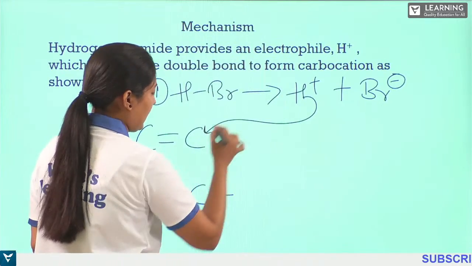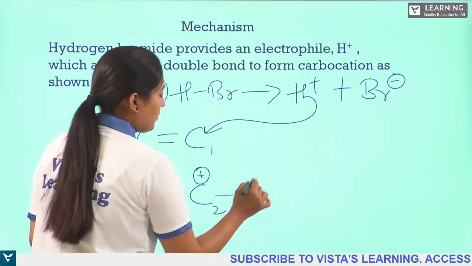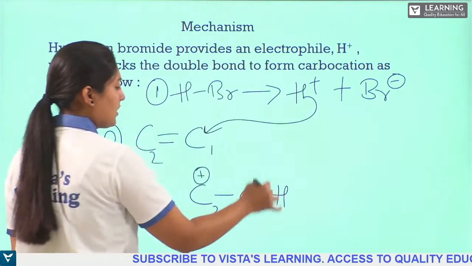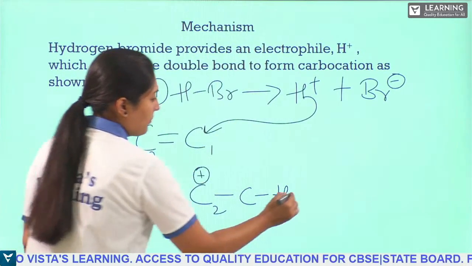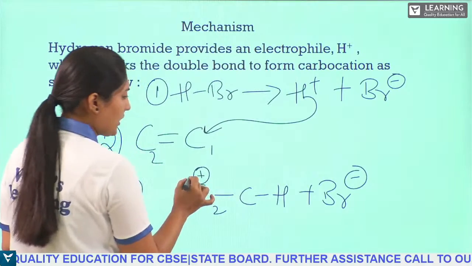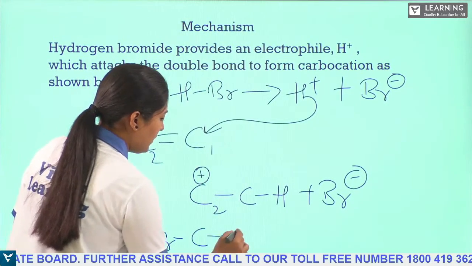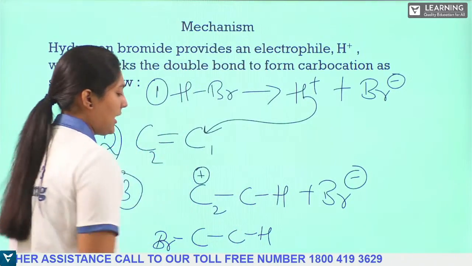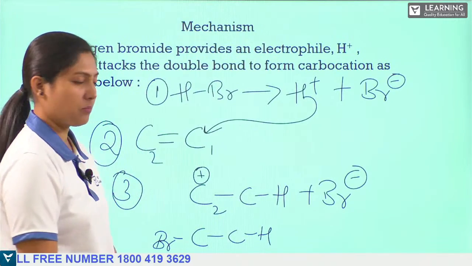So if the hydrogen attacks the first carbon atom, then the second carbon atom will become positively charged by addition of this hydrogen. And in the system we have Br minus. So this Br minus attacks this carbocation and forms the bond with the carbon, and hence the addition of hydrogen bromide to the alkene takes place in this mechanism.